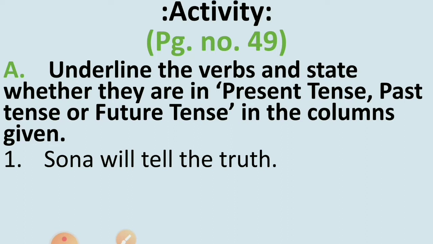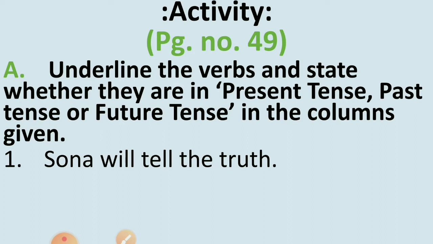Activity A. What does it say? Underline the verbs and state whether they are in present tense, past tense or future tense. You have to write it in the columns. So what we have to do for that, children? First, we have to read the sentence very carefully.